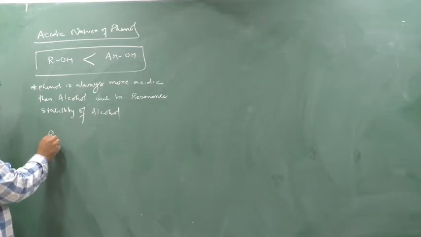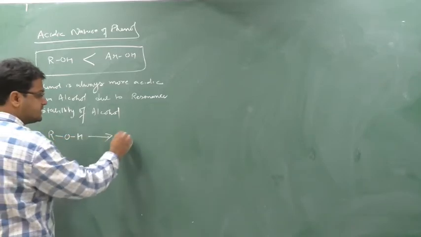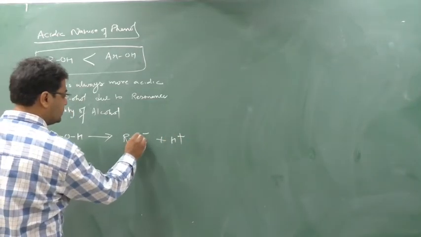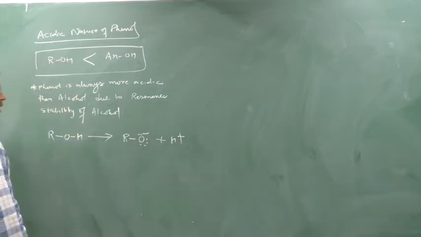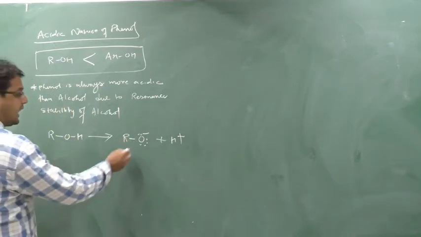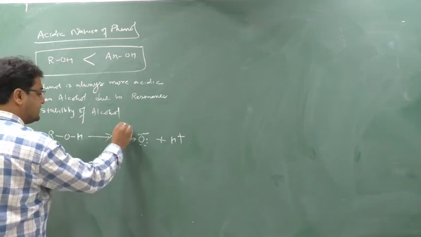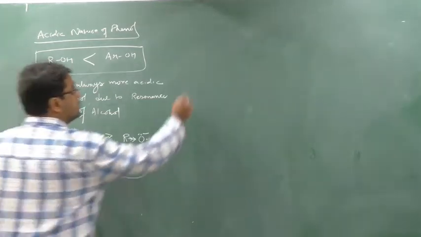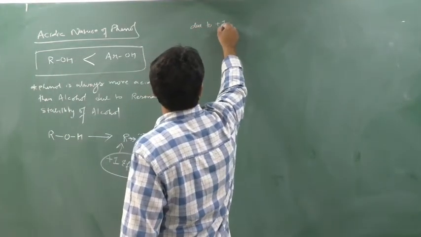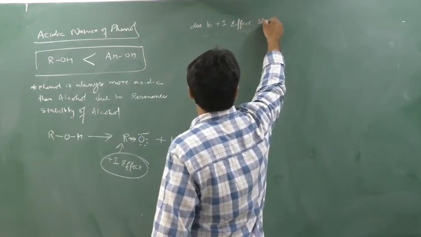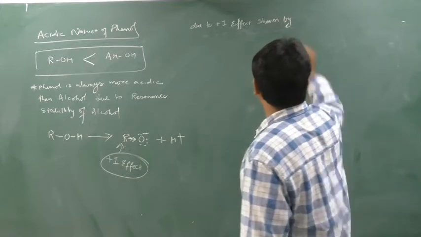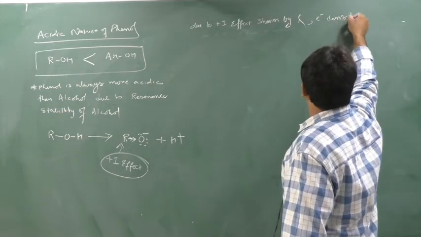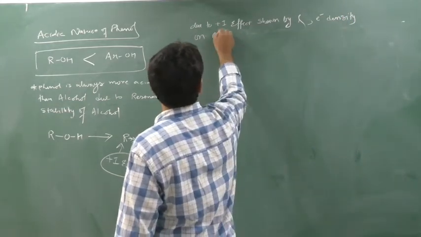See, this is alcohol, ROH. When I release this H plus, it will form RO minus plus H plus. Now see the count electron, 1, 2, 3, 4, 5, 6, 7, 8. Now this is R, alkyl. This R will show plus I effect. This you know everyone. So due to plus I effect shown by R, the electron density on O minus increases.